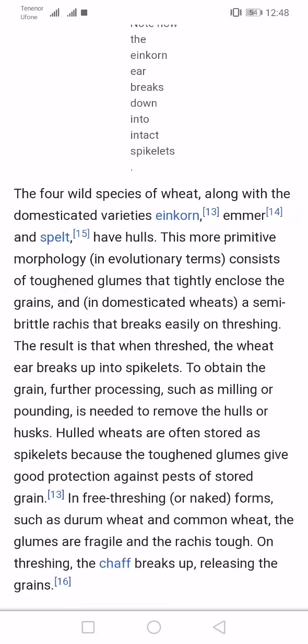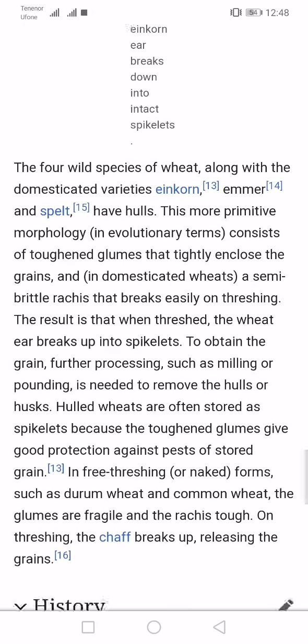The result is that when threshed, the wheat ear breaks up into spikelets. To obtain the grain, further processing such as milling or pounding is needed to remove the hull or husk. Hulled wheats are often stored as spikelets because the tough glumes give good protection against pests of stored grain.